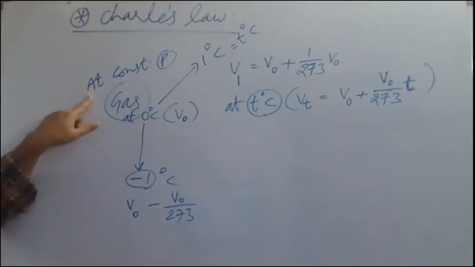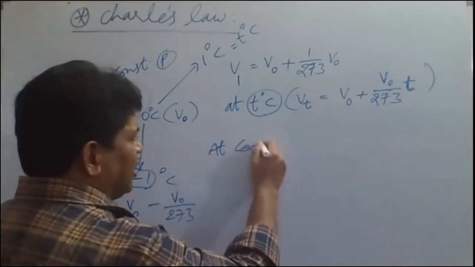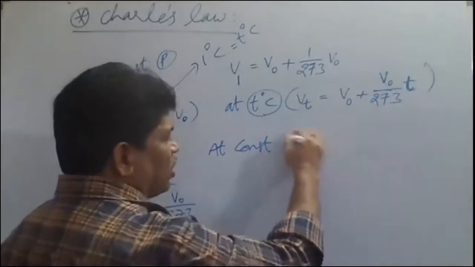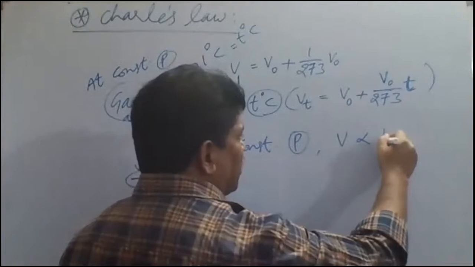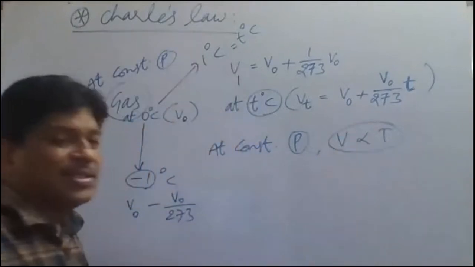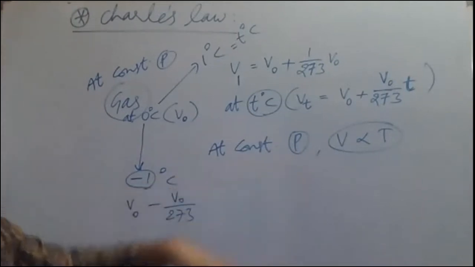So at constant pressure we have taken. Okay, so at constant pressure, volume of the gas is directly proportional to temperature. V is directly proportional to temperature. That point we have to understand. Okay, so now V is proportional to T, means V is equal to what?